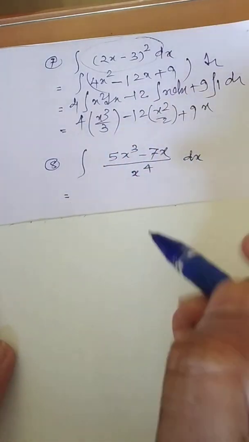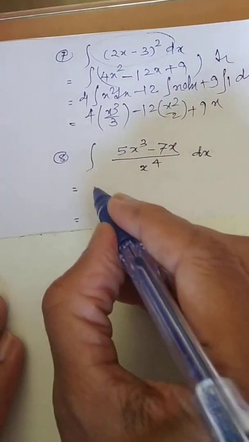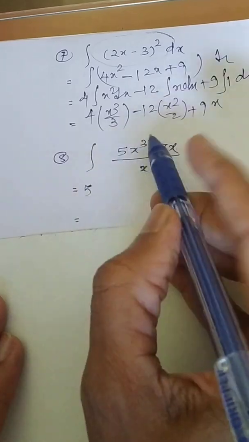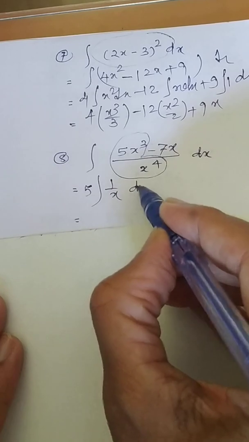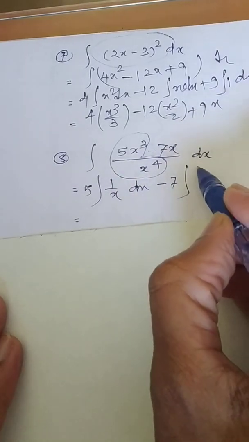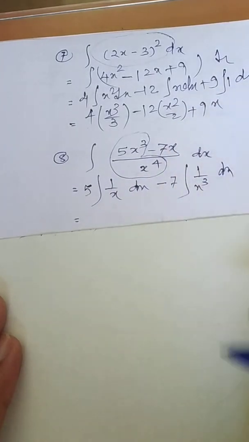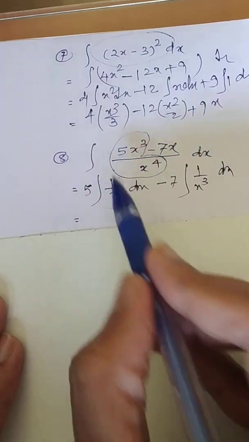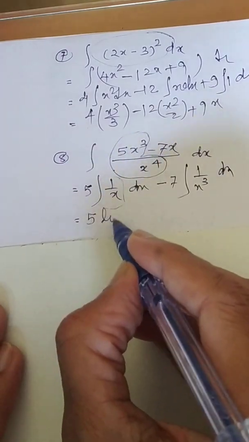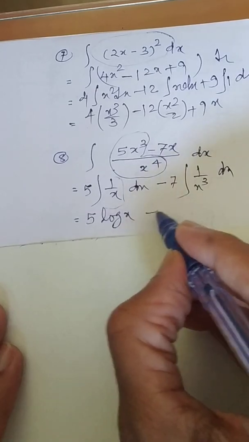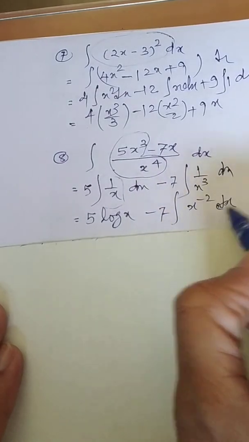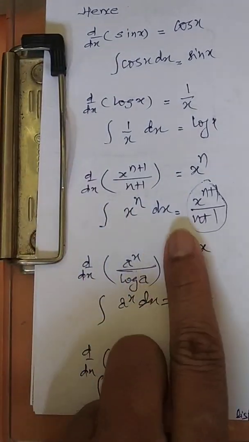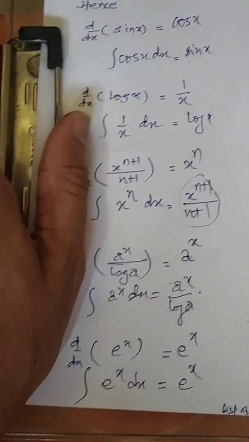If the question pattern is like this, what is coming to mind? Yes, separation. Take 5 common, this separation will give you 1 by x. Minus 7 common, this separation will give you 1 by x cube dx. Now 1 by x, you know the formula, it is nothing but log x. But how do you answer this minus 7 over here? I can write x raised to power minus 3 dx and apply the same basic formula. Which basic formula am I talking about? This is the basic formula: x raised to power n plus 1 upon n plus 1.